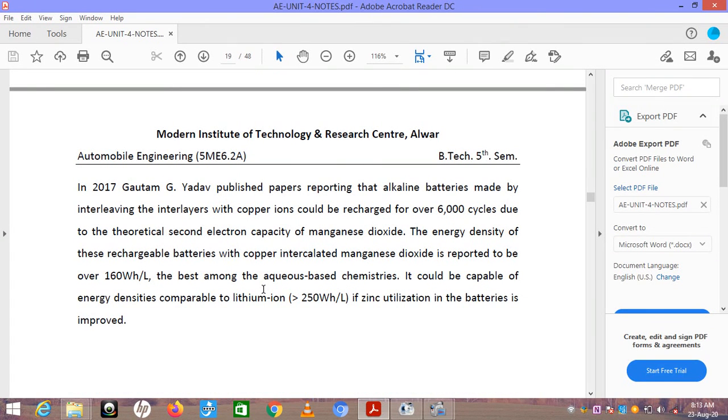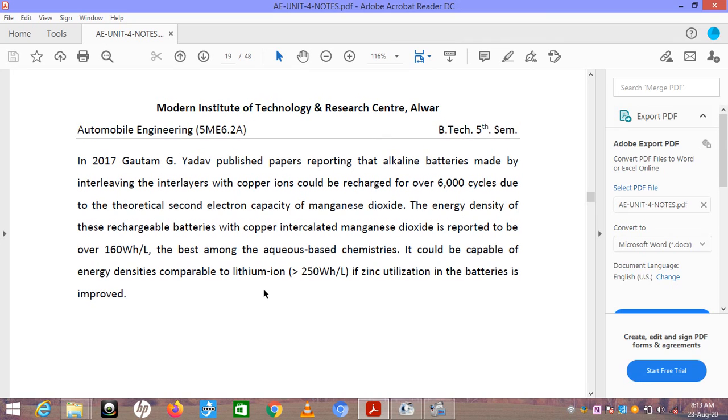In 2017, Gautam G. Yadav published a paper reporting that alkaline batteries made by intercalating the interlayers with copper ions could be recharged for over 6,000 cycles due to the theoretical second electron capacity of manganese dioxide.